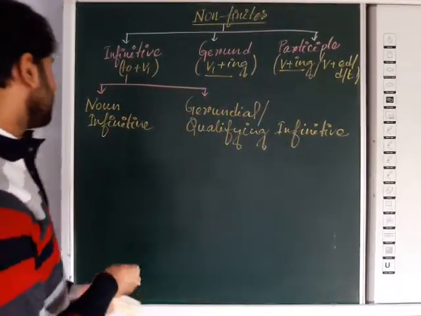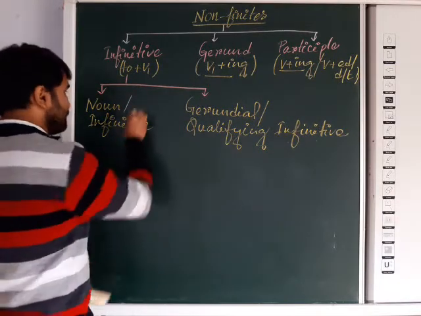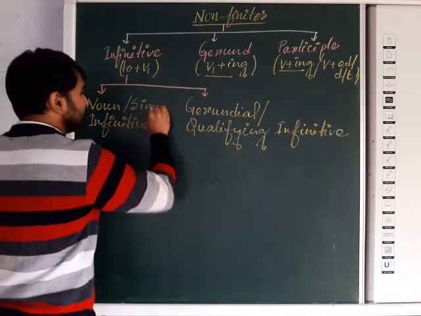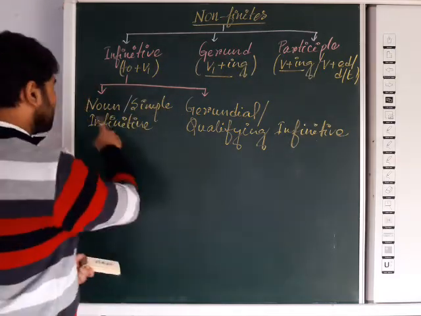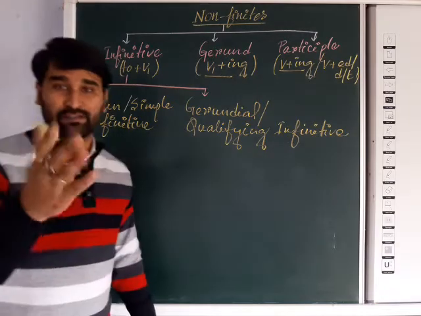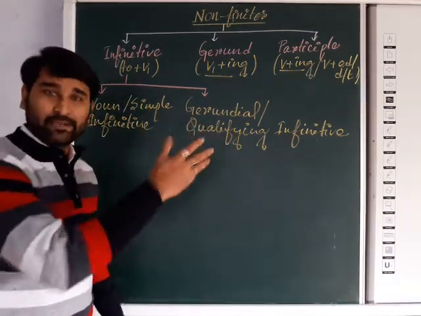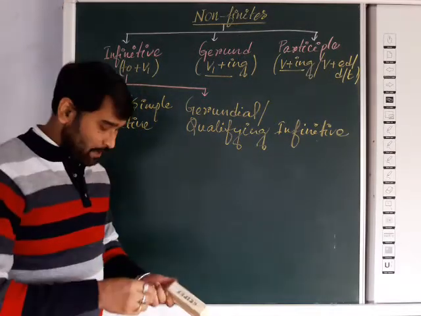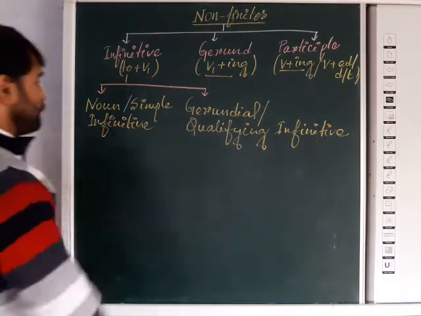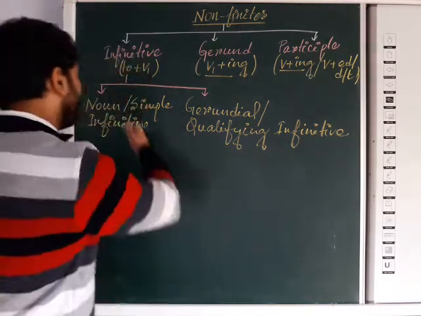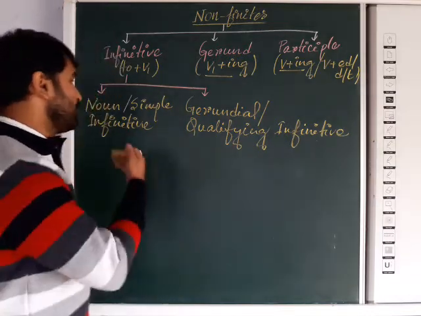Now we will discuss noun infinitive, which we may also call by another name, simple infinitive. Mind it, this is included in your syllabus. Only noun infinitive or simple infinitive is included in your syllabus, so we will discuss it. Qualifying infinitive or gerundial infinitive is another part, we will discuss in another class. Now, simple or noun infinitive. What is simple infinitive? That is the to plus V1 form, which is included in the noun infinitive or simple infinitive.